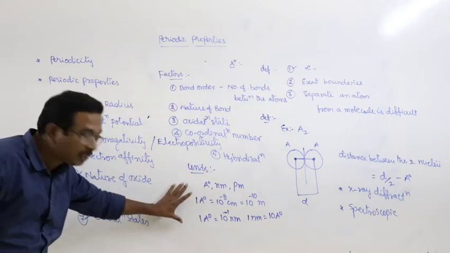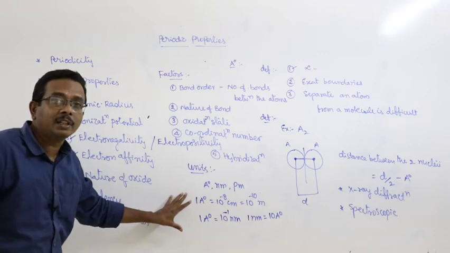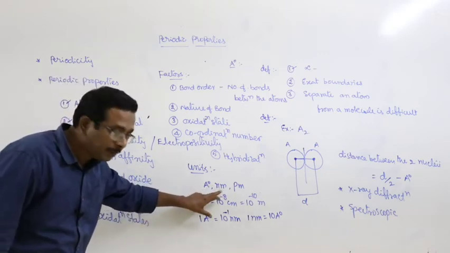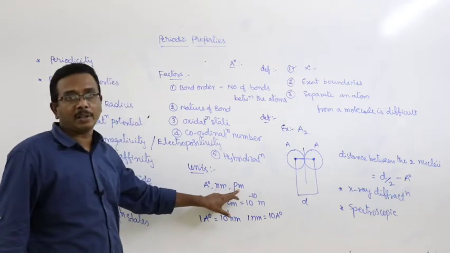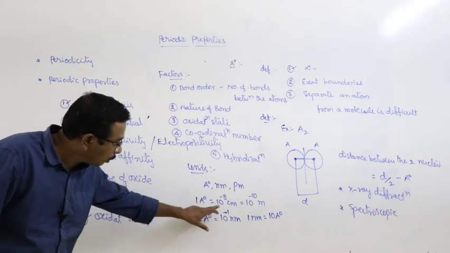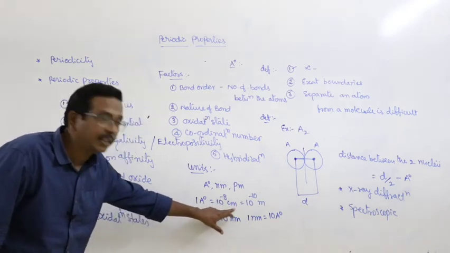And these are the units that are used to express the atomic radius. What are they? Angstrom units, nanometers and picometers. 1 angstrom unit is equal to 10 to the power of minus 8 centimeters.